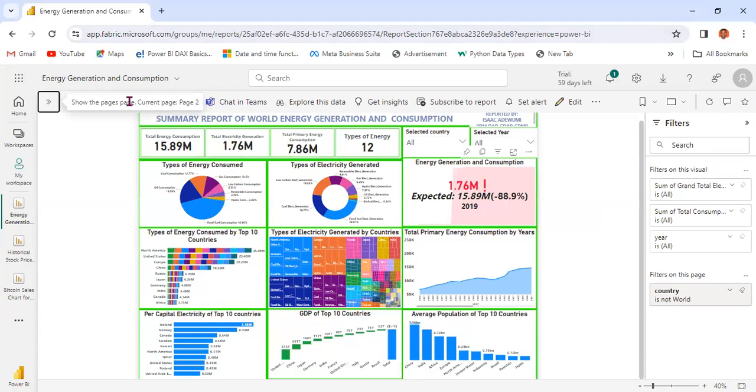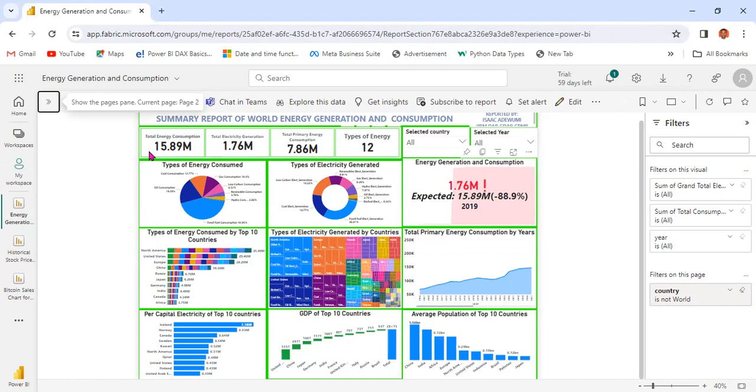Here I'm presenting my dashboard from Power BI Online Service. Let's start with the insights we can get from this analysis. First, I'm starting with the total energy consumption for the whole world, recorded to be 15.89 million, while the total electricity generation is 1.7 million.